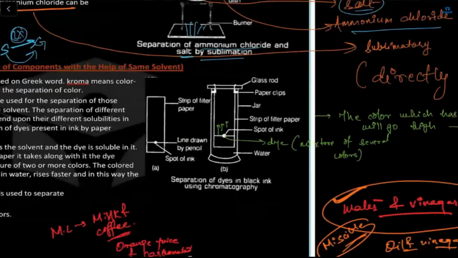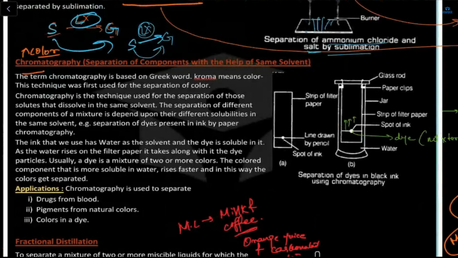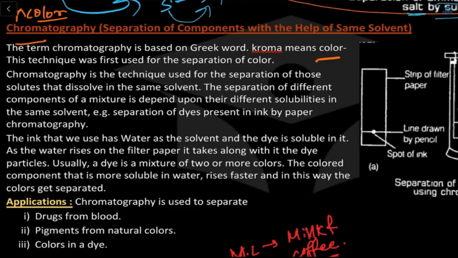The term chromatography is based on the Greek word chroma, which means color. This technique was first used for the separation of color. Now, how is chromatography used for the separation of color? Chromatography is the technique used for the separation of those solutes that dissolve in the same solvent. The same definition I wrote. The separation of different components of a mixture is dependent.